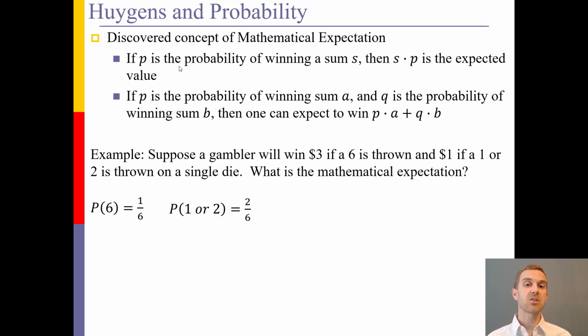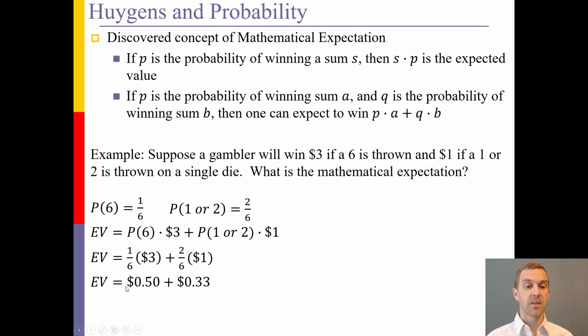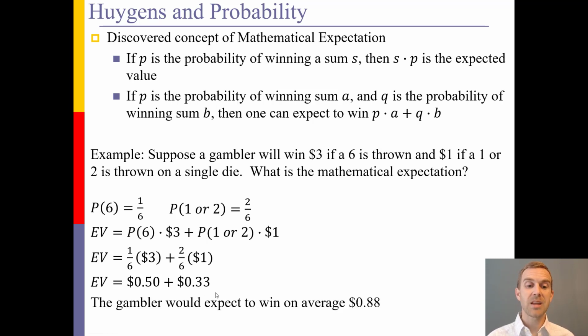So now we take each of those, multiply them by the sum they could win, and add it together to give us our expected value. So this would be the probability of rolling a 6 times the $3 for winning, plus the probability of rolling a 1 or 2 times the $1 for winning. So we'd have 1/6 times the $3 plus 2/6 times the $1. That would give us about 50 cents plus 33 cents, because our money only goes to 2 decimal places. That would mean that the gambler on average would win about 88 cents when we add those two values together.